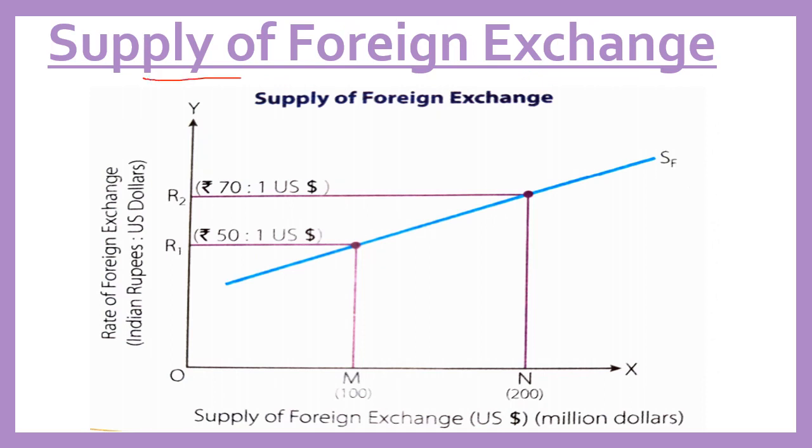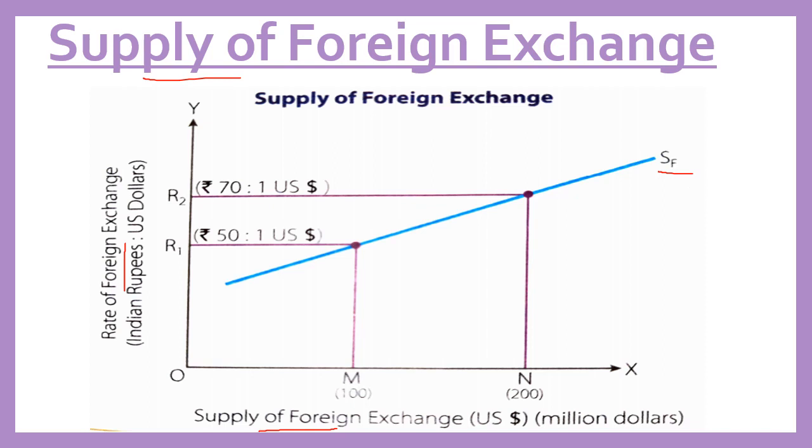Now it comes to supply of foreign exchange or foreign currency. From where does the supply of foreign currency come? It comes through exports of goods and services. Also, the amount which foreigners invest in our country increases the supply of foreign currency. So there is a positive relationship between supply of foreign exchange and rate of foreign exchange. Positive relationship means if the rate of foreign exchange increases, supply will also increase. If the foreign exchange rate decreases, supply of foreign exchange will also decrease. And that is why the supply curve for foreign exchange is positively or upward sloping.